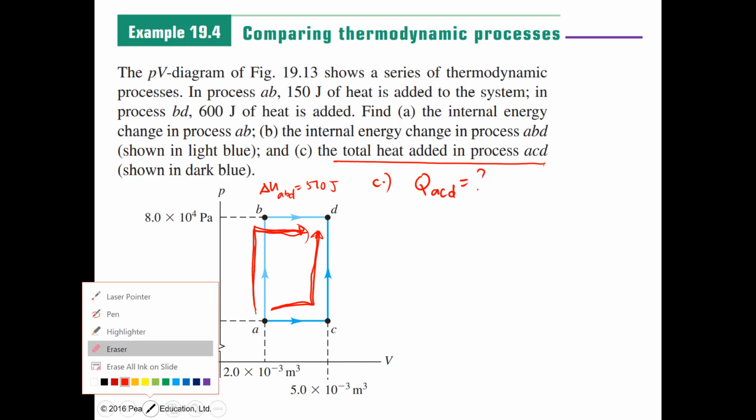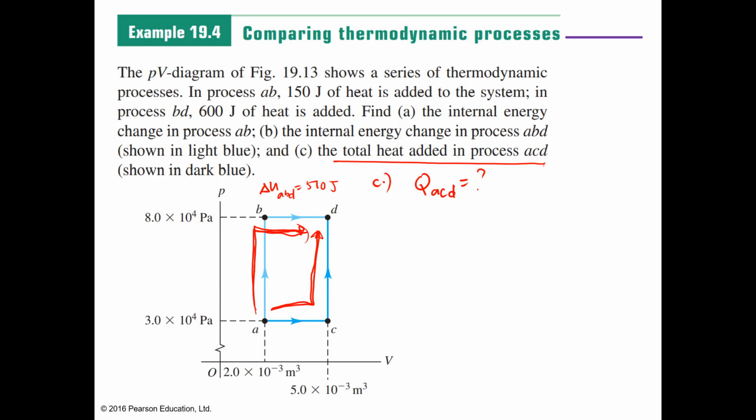Very simple. You will use the first law of thermodynamics. Delta U of ACD is equal to heat ACD minus work ACD. So therefore, Q ACD is just equal to delta U ACD plus the work done ACD.